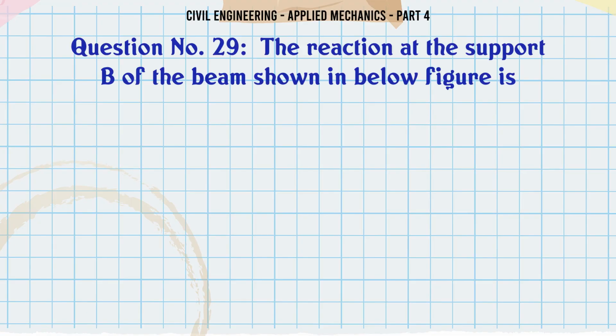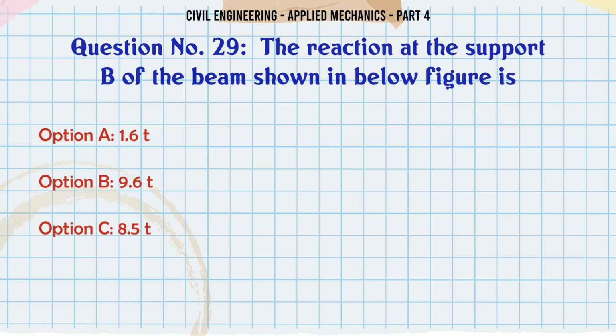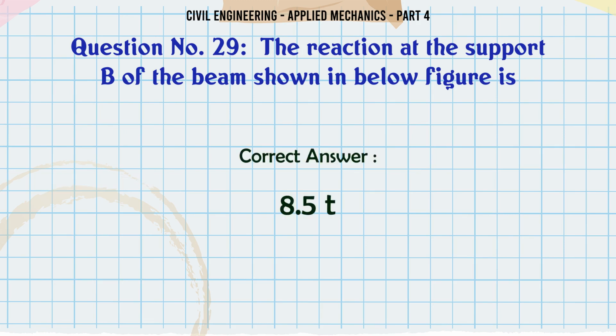The reaction at the support B of the beam shown in the below figure is A. 1.6 T, B. 9.6 T, C. 8.5 T, D. 0.5 T. The correct answer is 8.5 T.